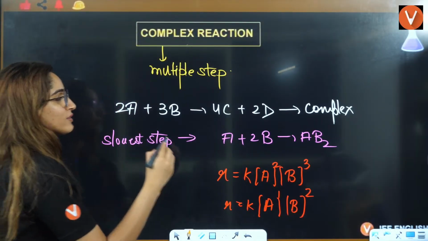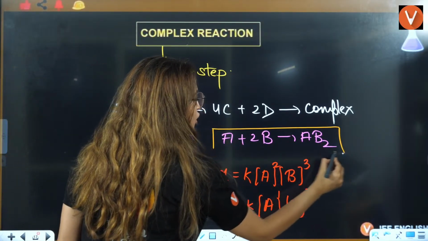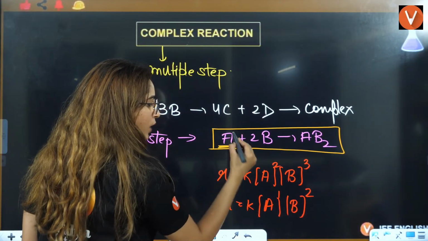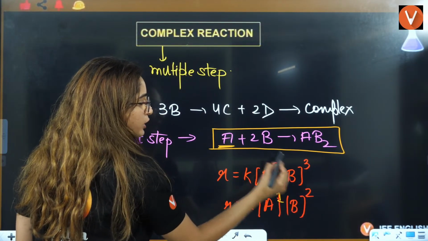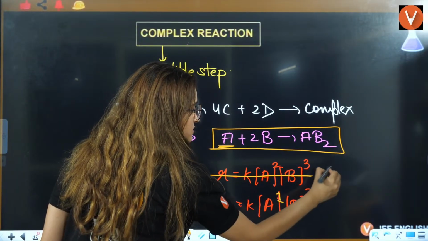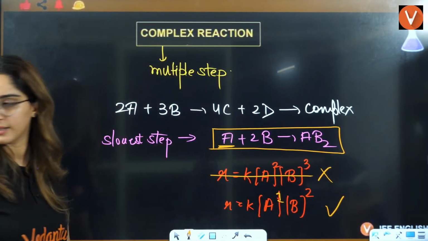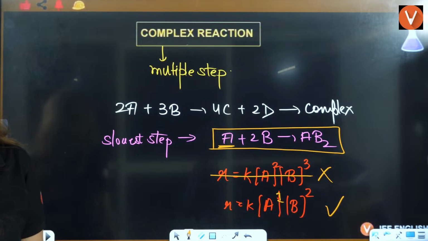It depends upon the slowest step. So in the slowest step, A has power 1 and B has power 2. That's why this is the incorrect one and this is the correct one. Is that clear, students? Option 2.